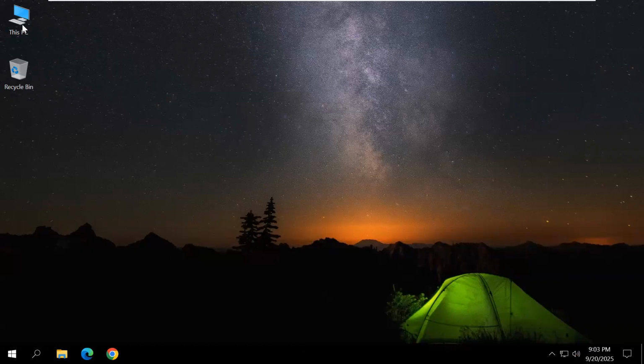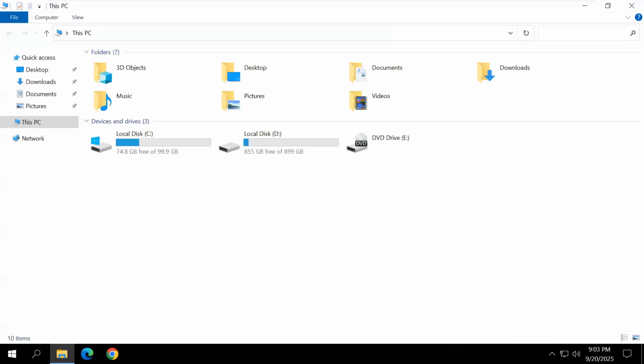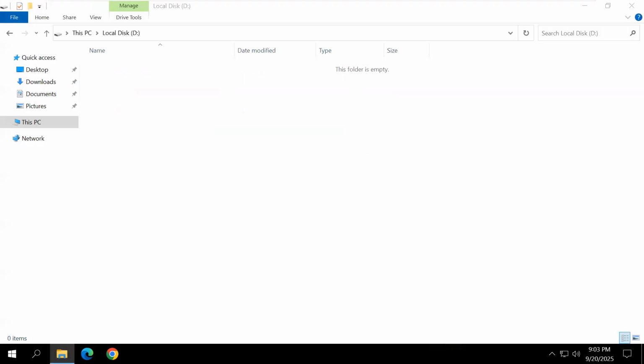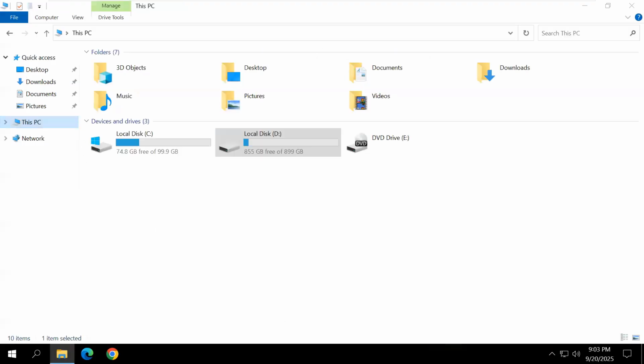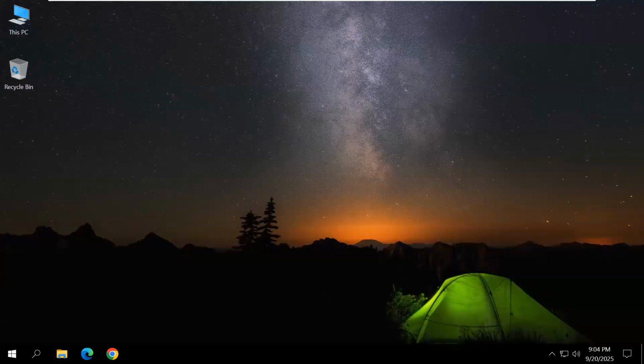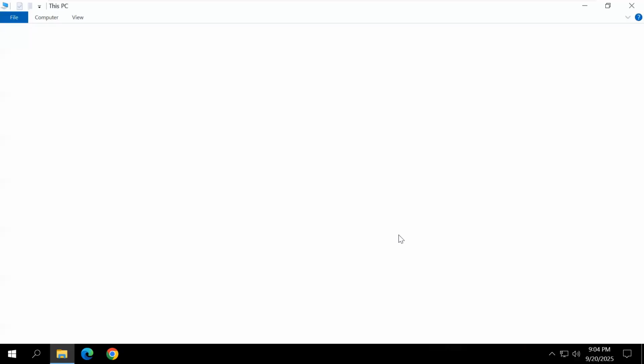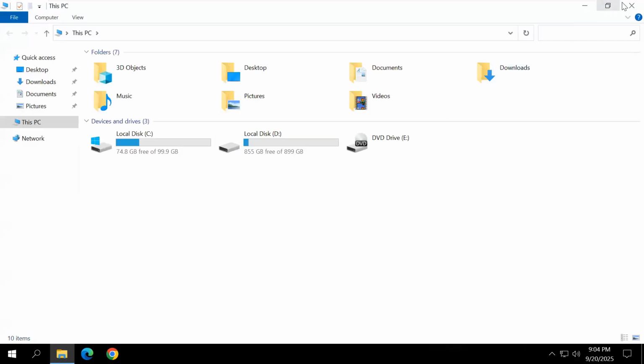Now double click This PC, double click D drive, empty. But you see here D drive 855 GB free of 899 GB. Okay, these two steps only we want to do before installing the additional application server instance. Now we want to install the additional application server instance. Now I want to share the software present here. Double click This PC, only C drive and D drive are there.